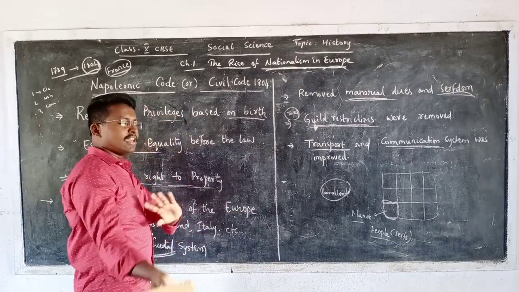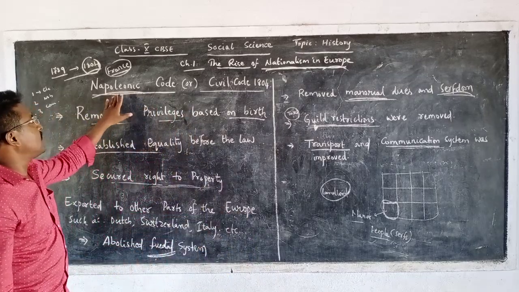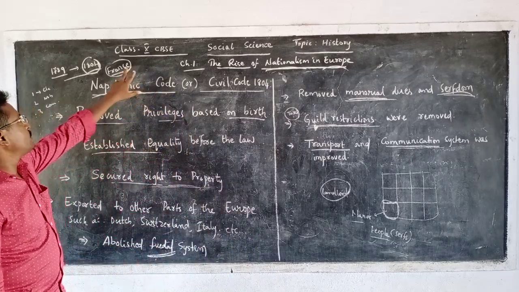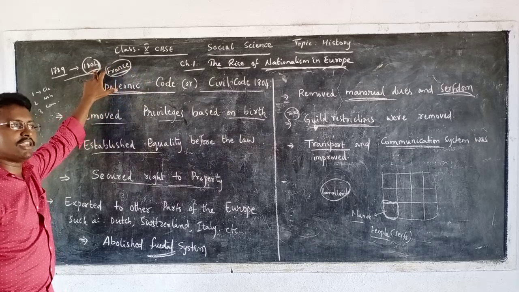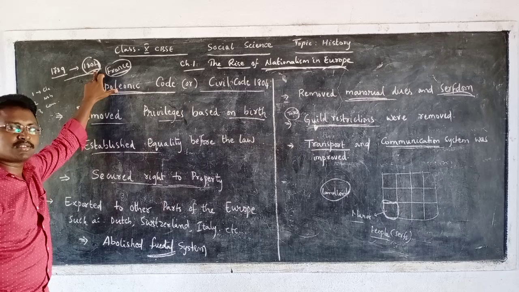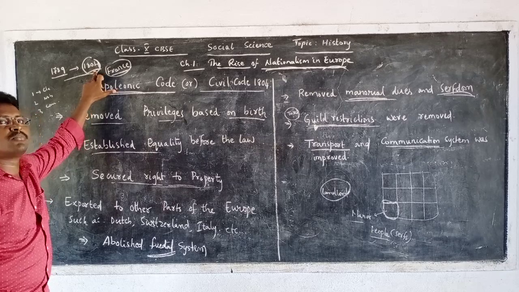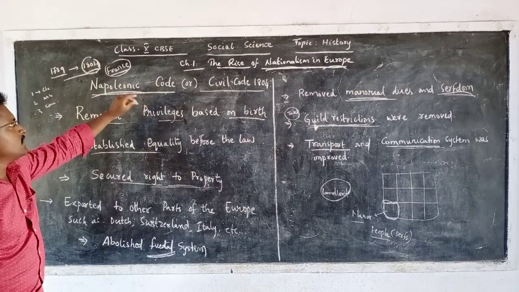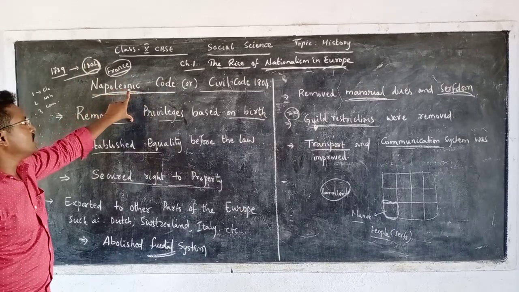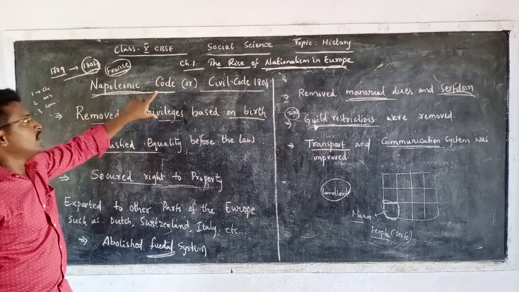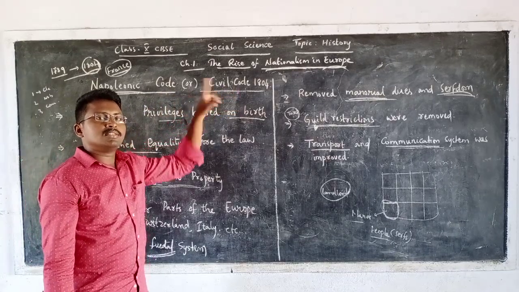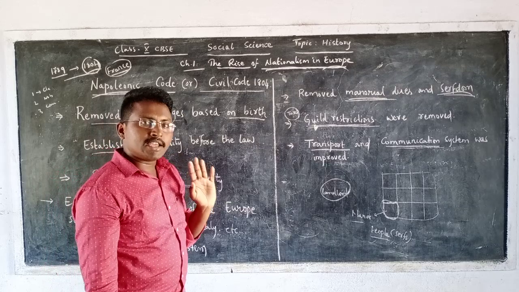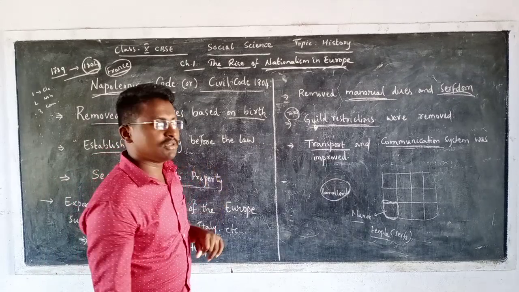So once again, if we come back to this France Napoleonic Code, he came to France in the year 1804. Then as soon as he came back, he destroyed democracy in France. Then he brought back this monarchy. And what he did in that day is he introduced a code known as the Napoleonic Code, or we also call it the Civil Code of 1804. This is very important. It can be asked in your board examination.